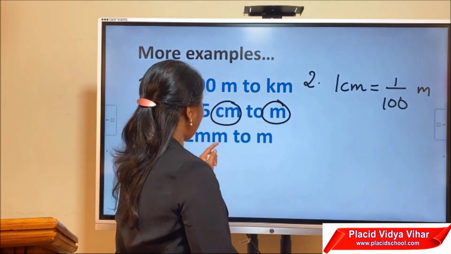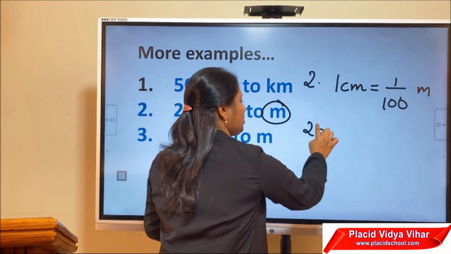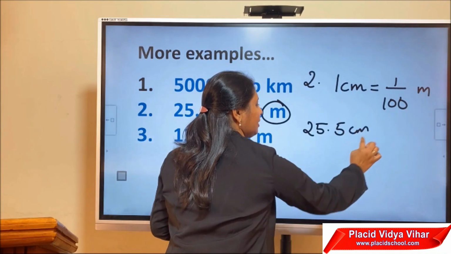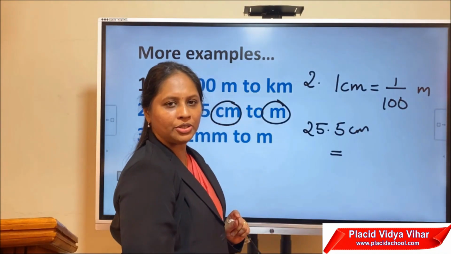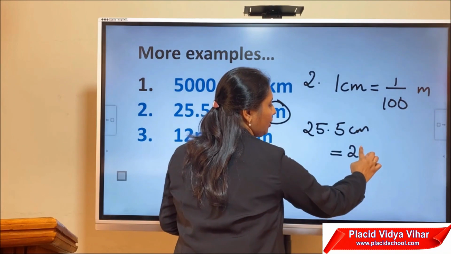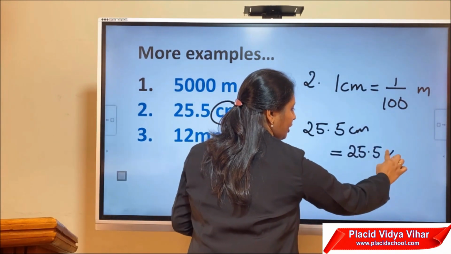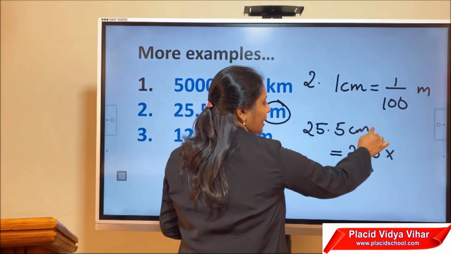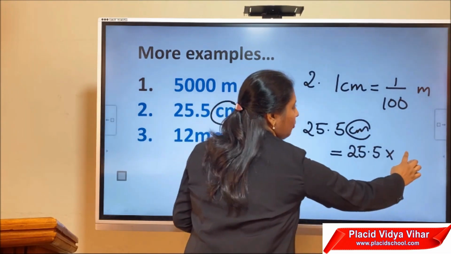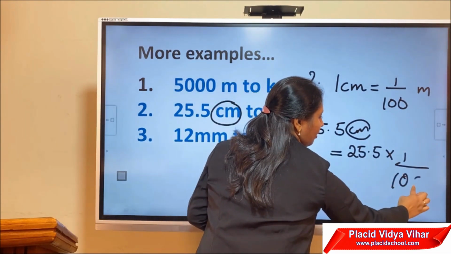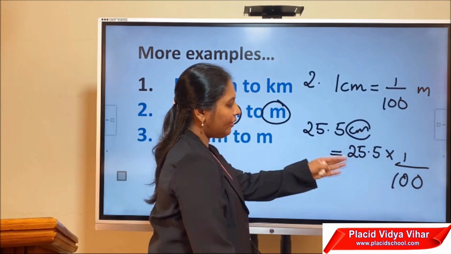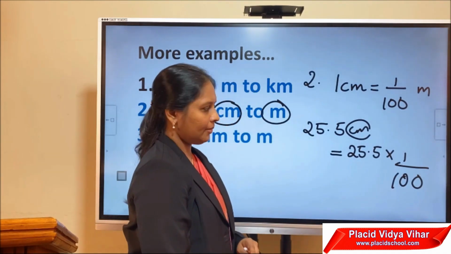Okay. Therefore, 25.5 centimeter is equal to, now we are going to do the conversion. First you write the number 25.5 into 1 by 100, or 25.5 divided by 100, both are same.